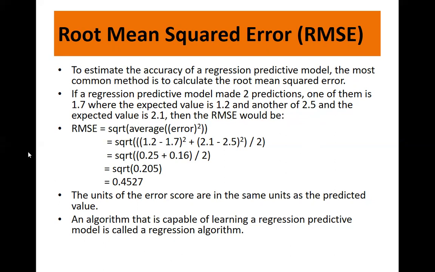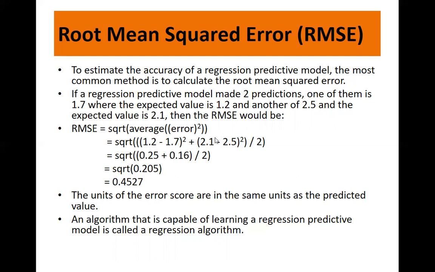So how do we calculate it? It is the square root of the average of the squared errors. Here we have only two instances. What is expected is 1.2, but what is actually predicted is 1.7. You take the difference and square it, plus again the same thing for the expected and predicted, subtract and square it. If you have many observations, you can keep on adding them. Here I am taking an example of only two instances so the concept is easy to understand.